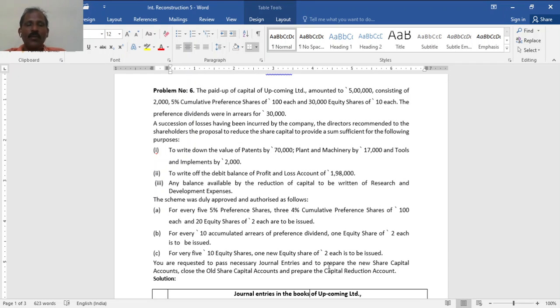Now the new cumulative preference and equity should be credited, and any difference is to be transferred to the capital reduction account. Then for every rupees 10 of accumulated arrears of dividend, 1 equity share, so 30,000 divided by 10 gives 3,000 equity shares of 2 each, which is 6,000. For every 10 equity shares, 1 new equity share of 2 each is to be issued.